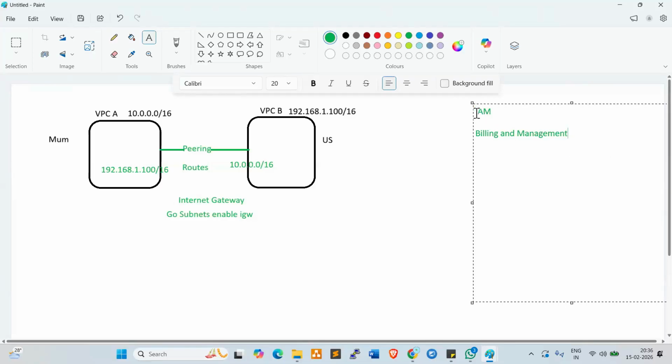IAM we already discussed in AWS. What is IAM? Identity and access management. It is all about user management, right? Normally if any user joins the project, we need to create an IAM account and give the credentials to the user. So they use IAM credentials to log in to the consoles, right?